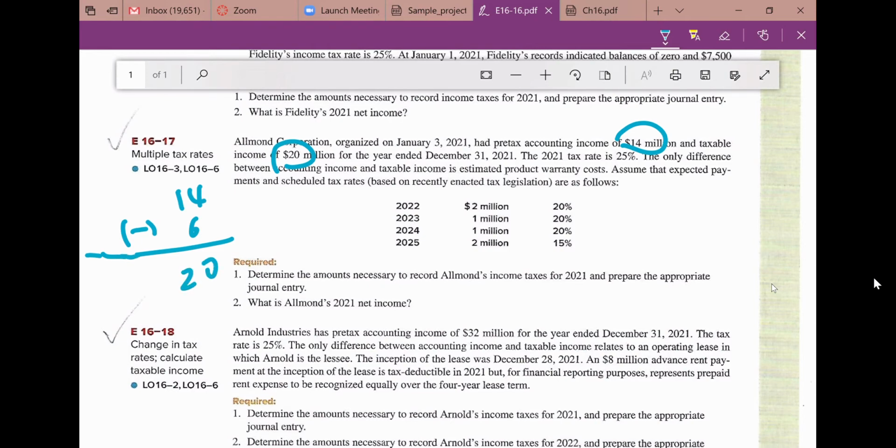Okay, that's a 20. And then 20 times this year's tax rate is what? 25%, right? You can see 25% is the current year tax rate. So you times 25%, that will be income tax payable, right? That's the one item in the journals. And then you need to calculate the future deductible amounts. You know the total future deductible amount is 6, right? Okay, you paid more tax, so that's why you have future deductible amounts. So totally it's 6, and then this is the detail, right?